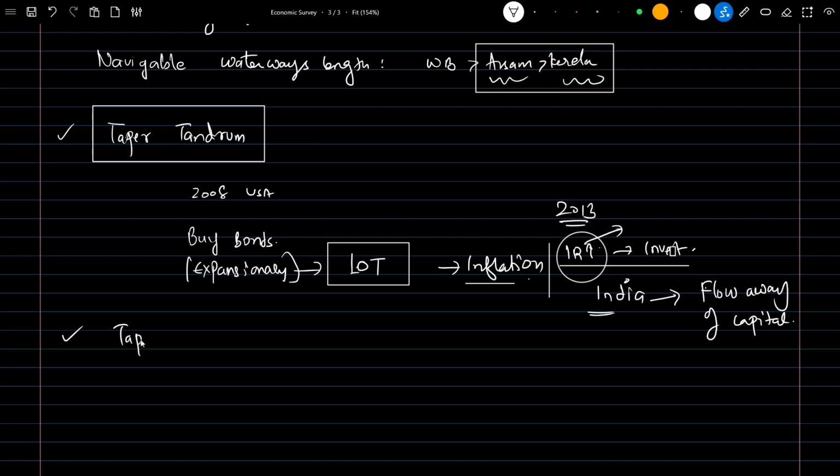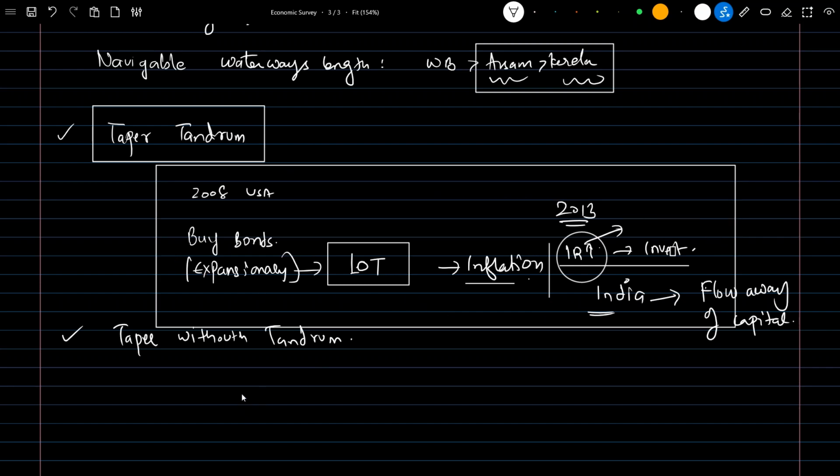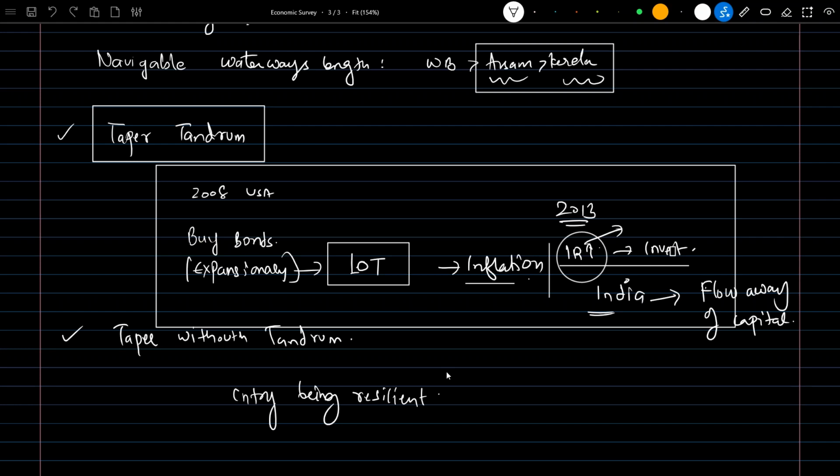And in extension to it there is a concept called taper without tantrum. So what does it mean? It simply means that even with this phenomenon happening, the country is resilient to the situation. Even with the shock, like many investors taking away capital from India, India should be able to sustain and be resilient in this situation. This is known as a taper without tantrum.